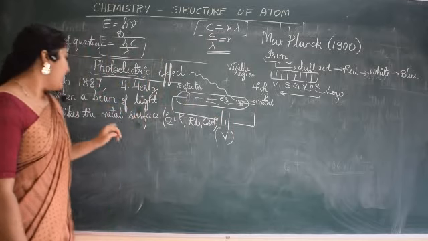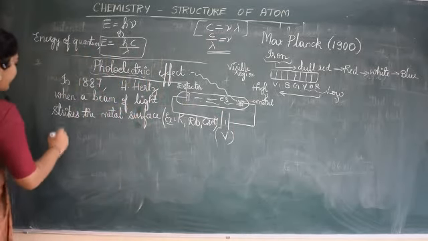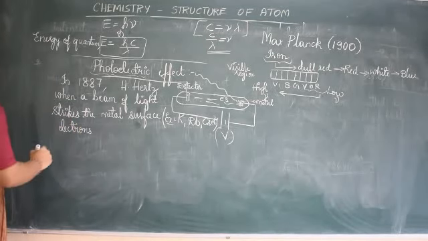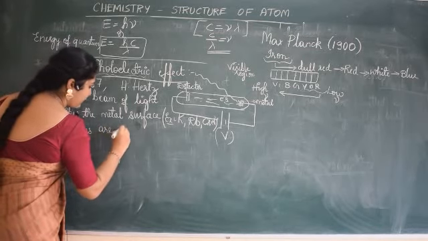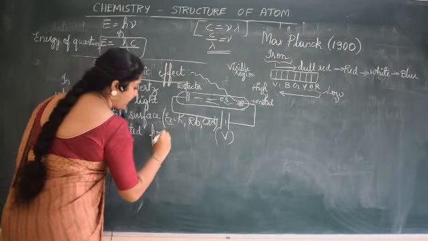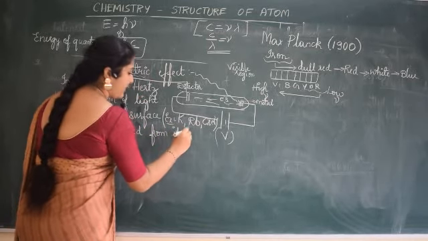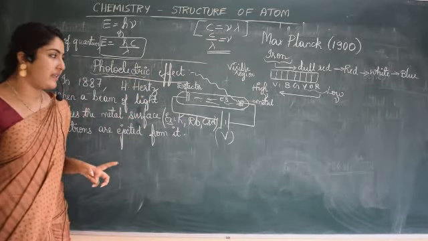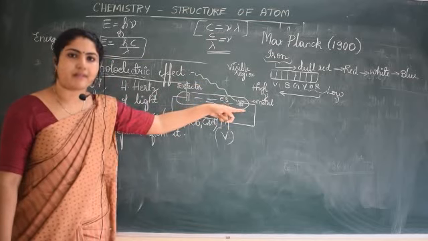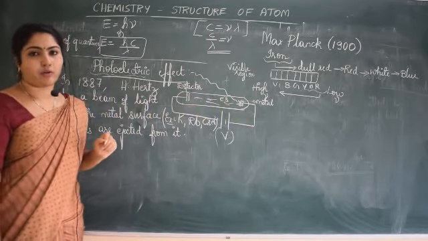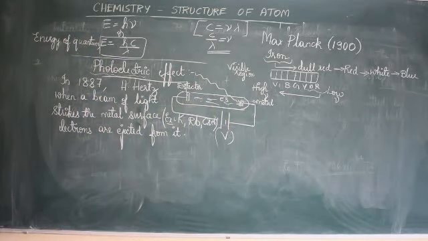When light strikes the metal surface, electrons are ejected from it, meaning the metal surface. This phenomenon is called the photoelectric effect. Hope now it is clear. When a beam of light strikes the metal, electrons are ejected from the metal, and that phenomenon is called the photoelectric effect. There were some observations made related to the photoelectric effect.